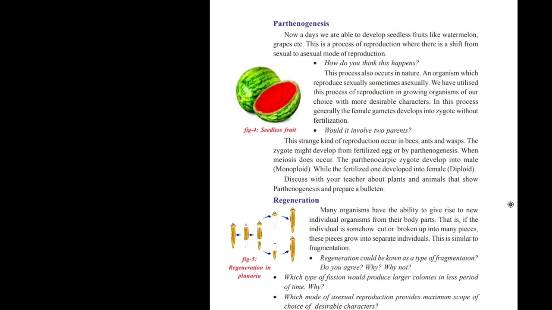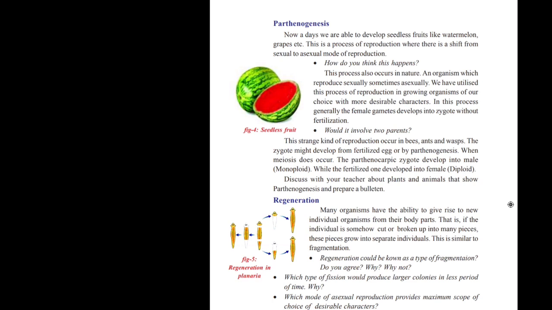This process also occurs in nature. This is not an artificial process. It can also occur in nature. An organism which may reproduce sexually may sometimes reproduce asexually. An organism which has the capability to reproduce sexually, but in some cases, it reproduces asexually. So we have utilized the process of reproduction in growing organisms of our choice with more desirable characters. In this process, female gametes develop into zygote without fertilization.